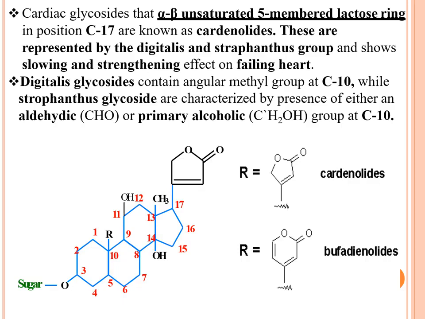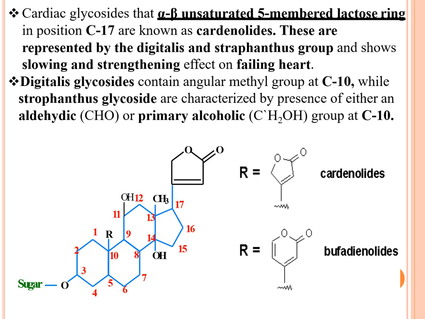So you see the difference. In the cardenolide, R is a 5-membered lactone ring. In bufadienolide it is a 6-membered lactone ring. You can see the difference. The attachment of this lactone ring is at position 17, but if it is 5-membered, it is cardenolide.